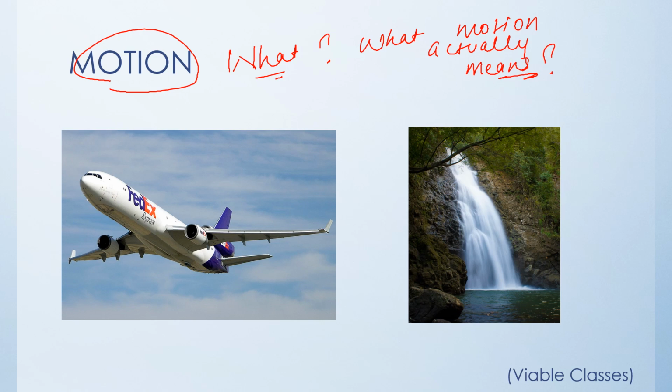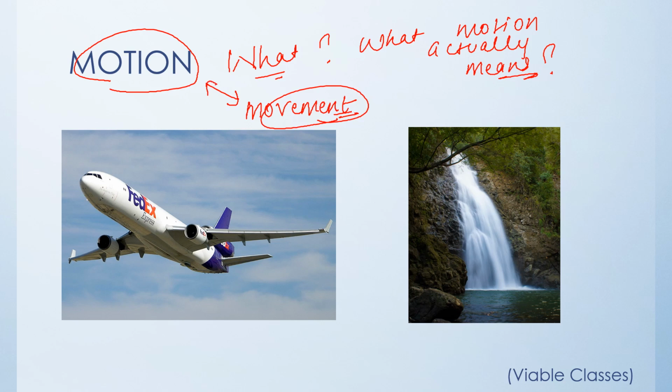Let me relate it to one of the most commonly used terms in our language, movement. Every one of us must have heard this term, movement.